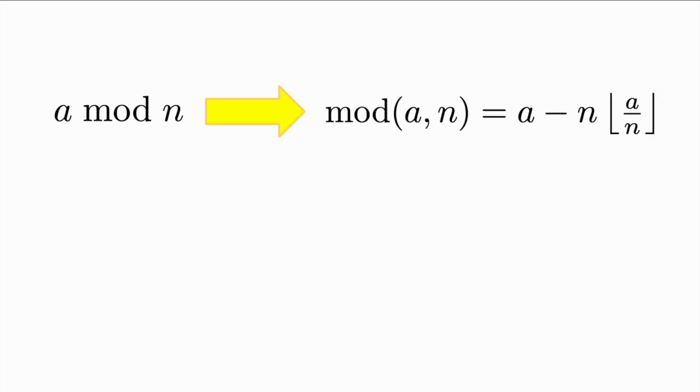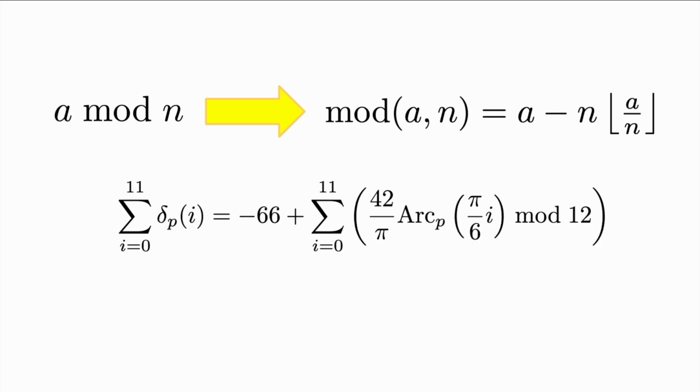We'll start this proof by reworking some notation to remove some ambiguity when it comes to mod. From now on, this mod will always refer to the equivalence relation congruence mod n. But this mod will be defined as a function that returns the smallest positive equivalence class of the input value a mod n. In other words, mod of a, n will subtract an integer multiple of n from a such that the result is greater than or equal to 0 and less than n. So instead of this notation derived from the sum of delta base p's, we'll use this instead.